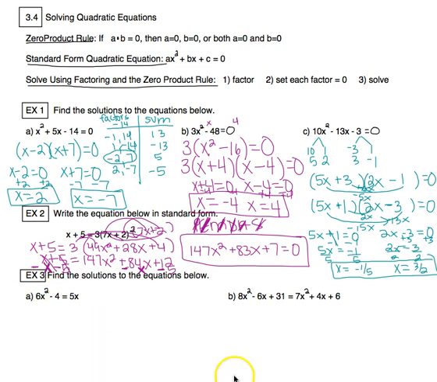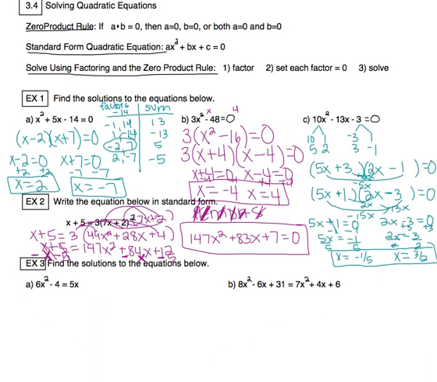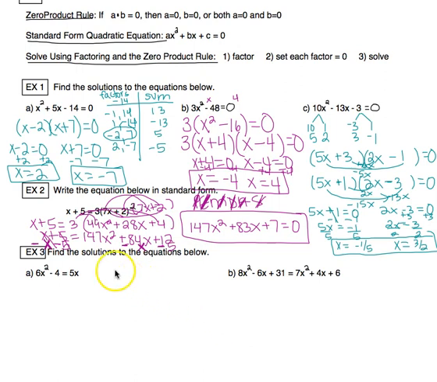All right, last example, still finding solutions to the equations. In this second quiz where we are focusing on converting to standard form, we're going to have ones that we're going to have to use the zero product rule, just like in example 1. But before we can do that, we have to put it in standard form. So because this isn't equal to 0, I need to subtract the 5x over here and write it 6x squared minus 5x minus 4 equals 0.